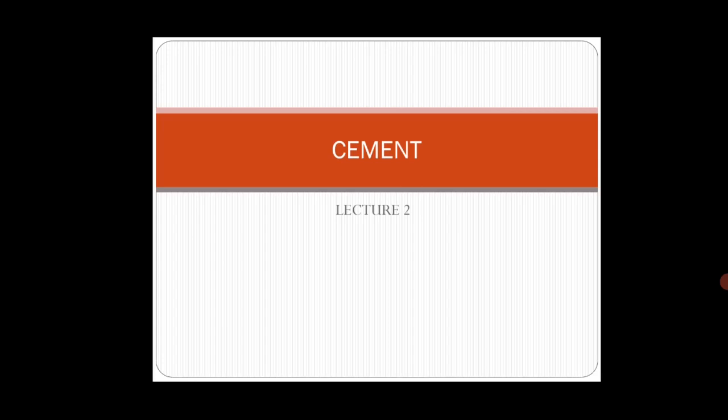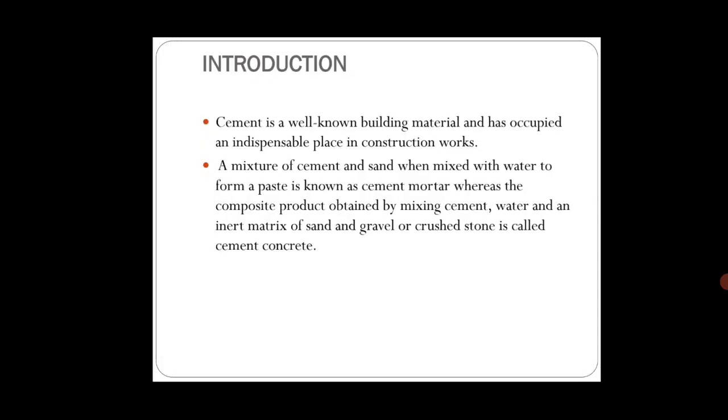is one of the most important building materials, and there are varieties of cement available in the market, and each type is generally used under particular conditions. When cement, sand and water are mixed to form a paste, that is known as cement mortar. Whereas when cement is mixed with sand, coarse aggregate and water, then that is known as concrete.